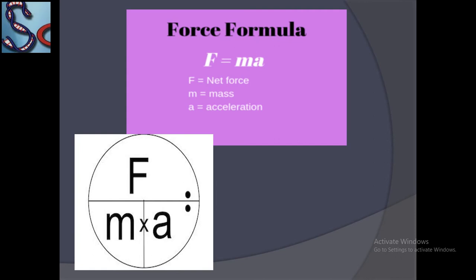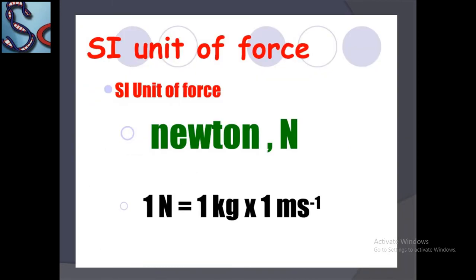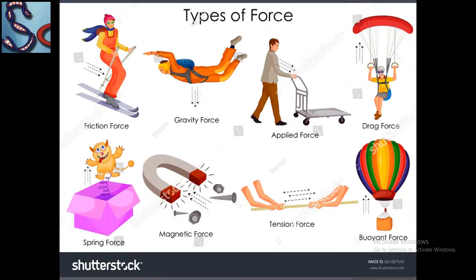Okay, you will use force equal to m multiplied by a, and if you have to find a, you will say F divided by m, and if you have to find m, you will say F divided by a. Now the unit of force is Newton, m is the mass of the body, so its unit is kilogram, and a is the acceleration of the body, its unit is meter per second square. Now the SI unit of force is Newton and 1 Newton equals 1 kilogram times 1 meter per second square.